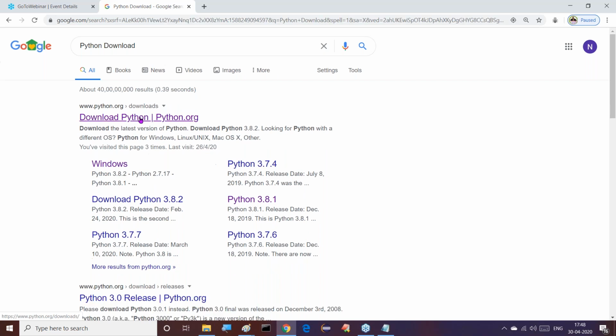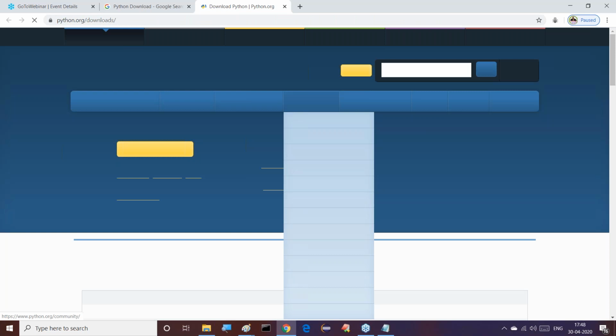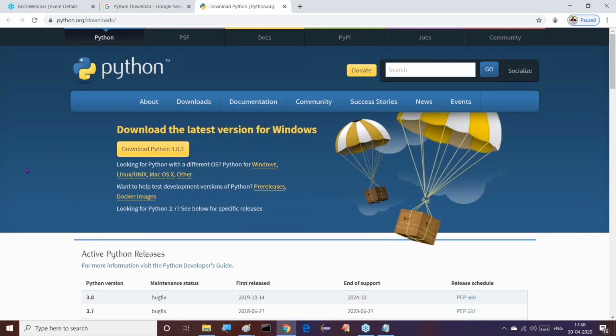The www.python.org website is available where the downloads part is available. Open it. If you open this now, just observe this clearly. Download the latest version of Python, that is Python 3.8.2. That's okay, good. Now immediately at the bottom we are getting a message: looking for Python with a different operating system. Python for Windows, Python for Linux or Unix, Python for Mac OS X or other. Like this is available. Observe this clearly. Here we are getting a message now.